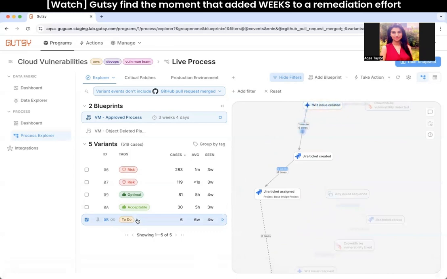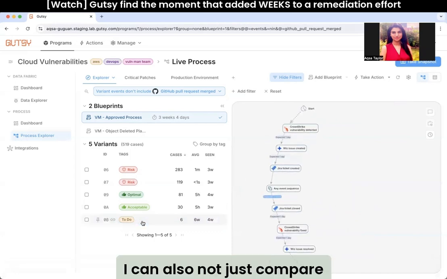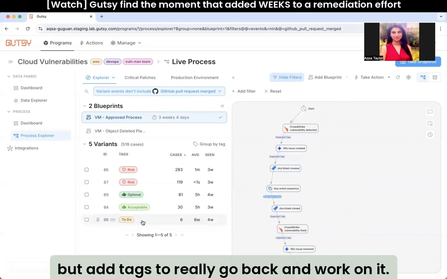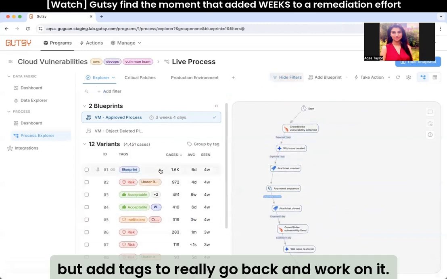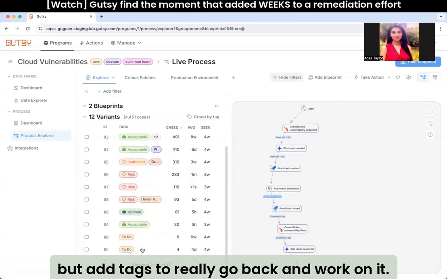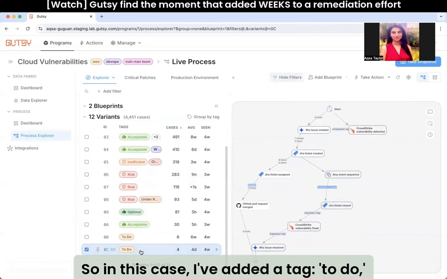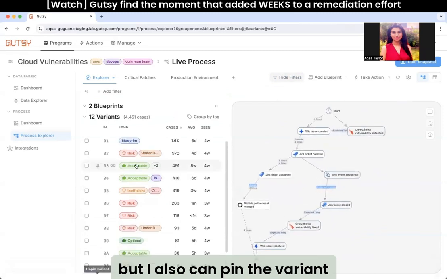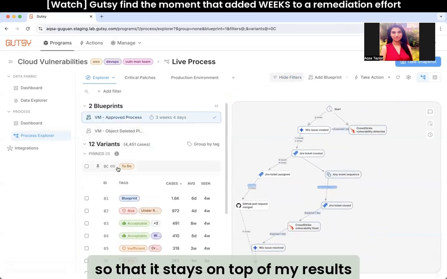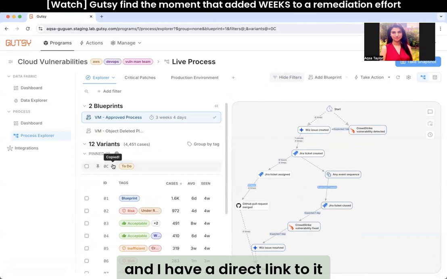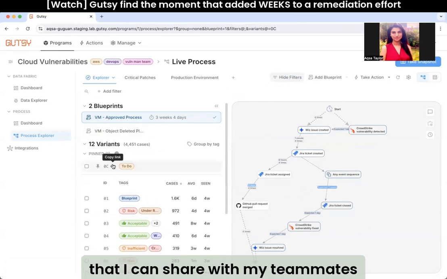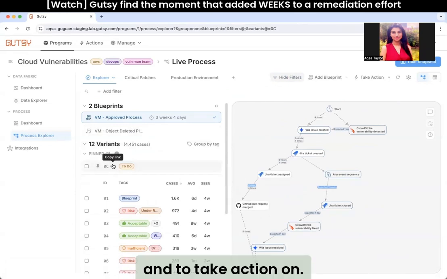For things like that, I can also not just compare, but add tags to really go back and work on it. So in this case, I've added a tag to do, but I also can pin the variant so that it stays on top of my results, and I have a direct link to it that I can share with my teammates and to take action on.